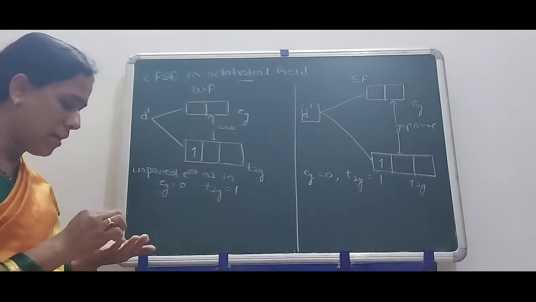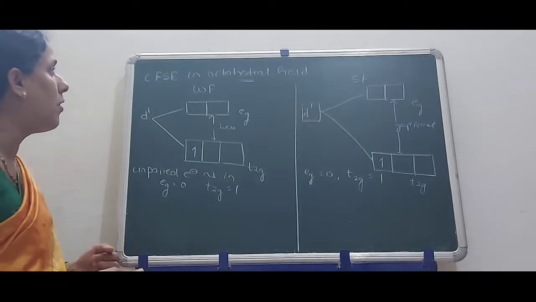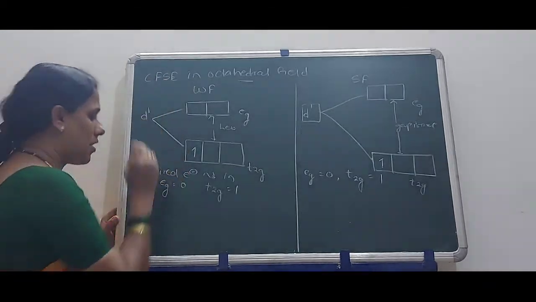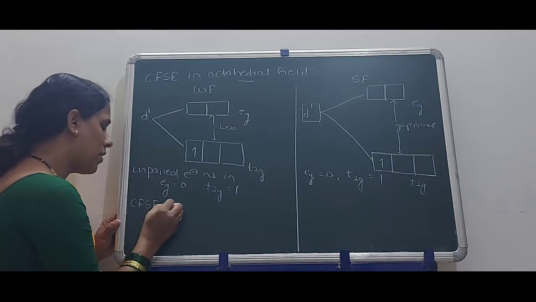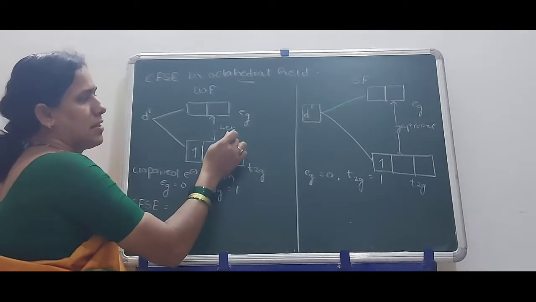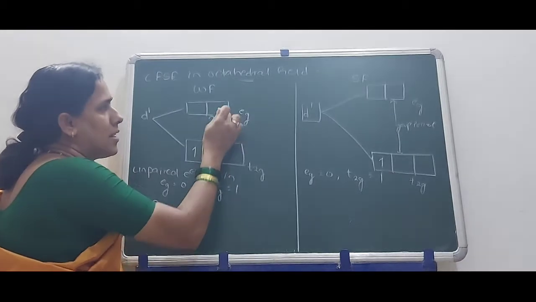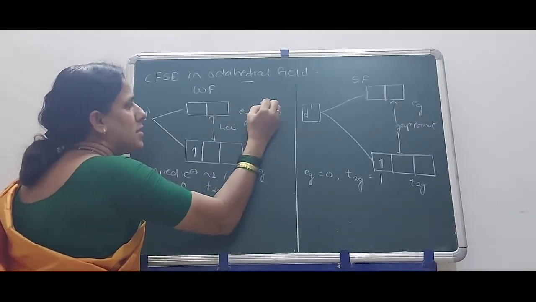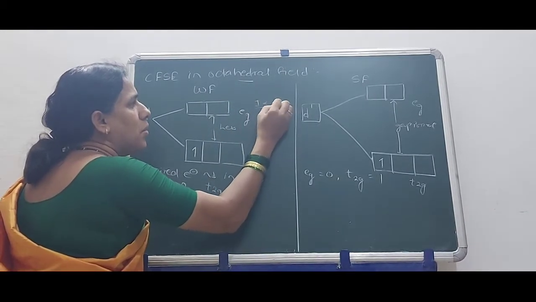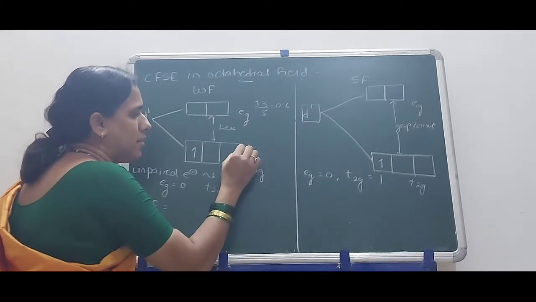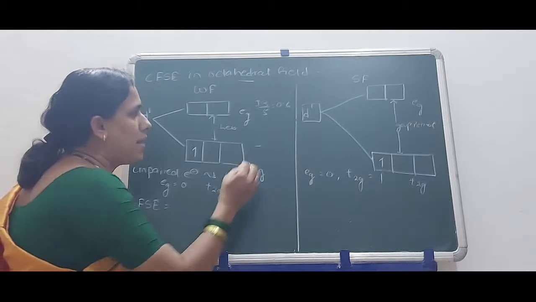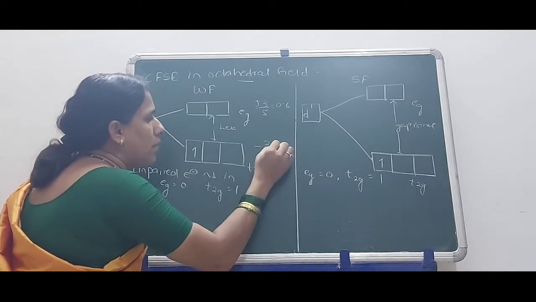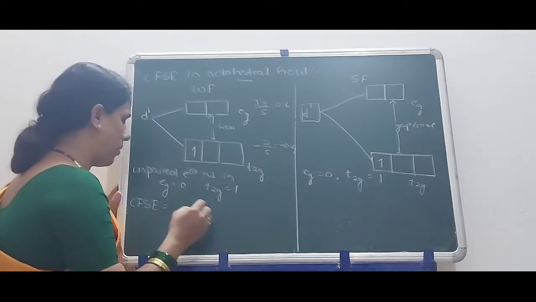Now we can use the formula for calculation of crystal field stabilization energy. CFSE is equal to what? Already we have studied this. For Eg the gap difference is plus 3 by 5, that is 0.6, and T2G is a lower energy level, therefore you have to keep the sign as minus 2 by 5, that is minus 0.4.